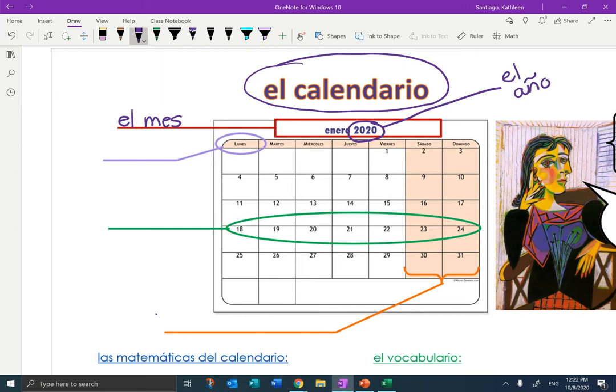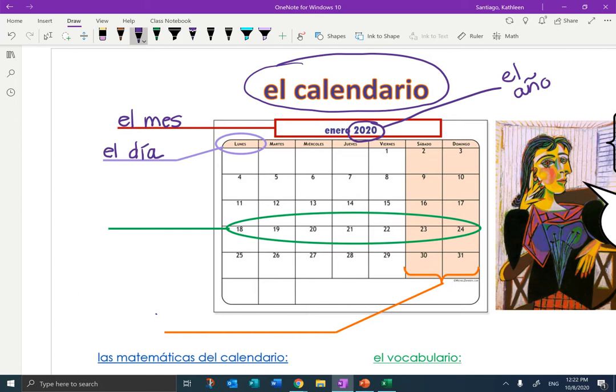At the top of the calendar, you have the days of the week. Notice that the days of the week on a Spanish calendar start with Monday, and we end up with the light orange days to the right really are Saturday and Sunday, so the weekend is at the end of the week. So days of the week. To say day in Spanish, you say el día. El día. Repitan, el día.